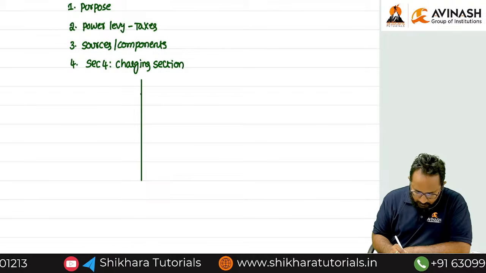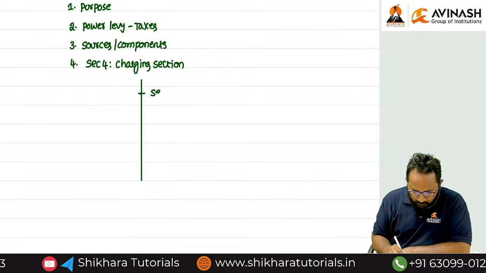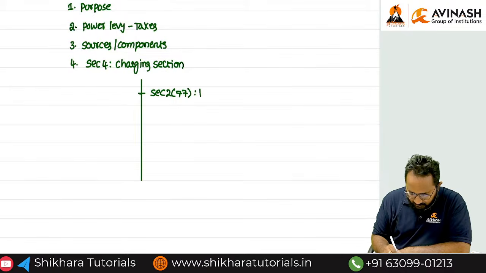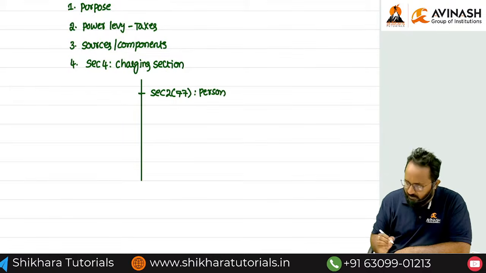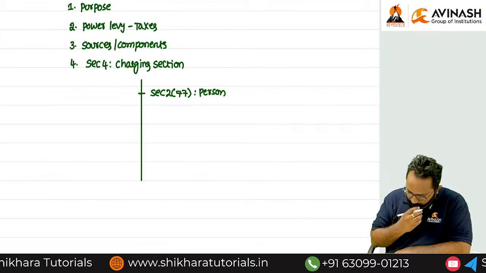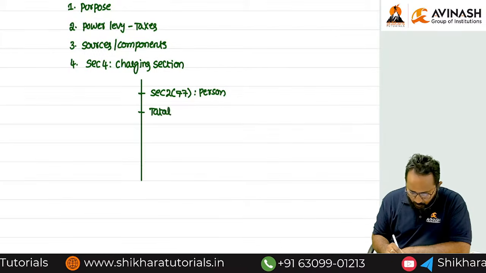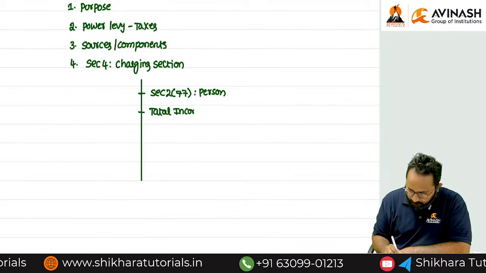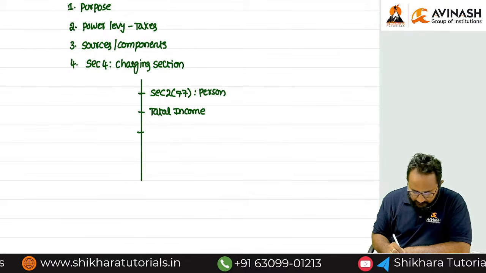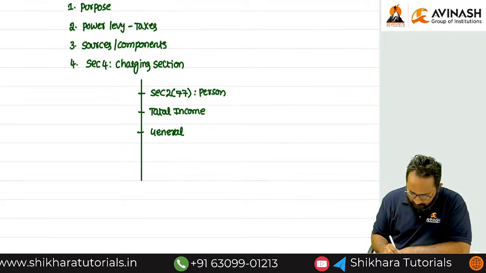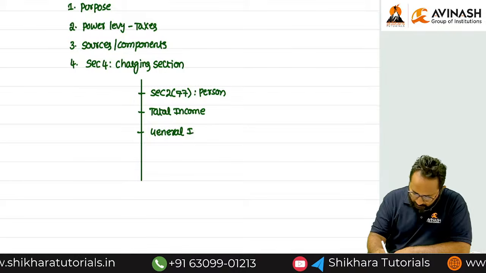First we discussed Section 2 clause 77, the person definition. After completing the person definition, we discussed the meaning of total income. Next we discussed the general rule in the Income Tax Act 2025.